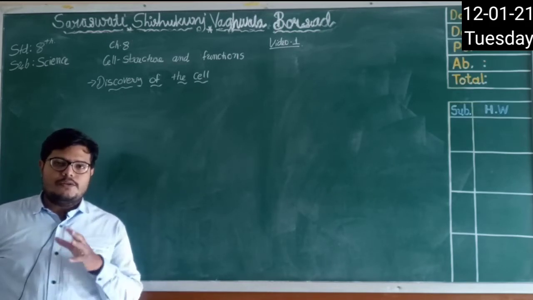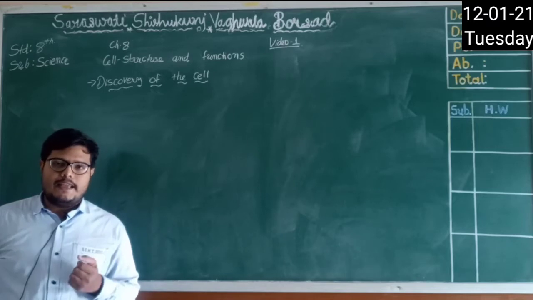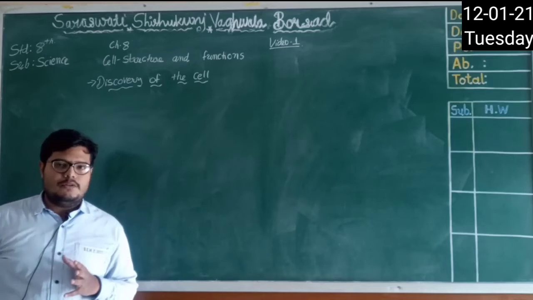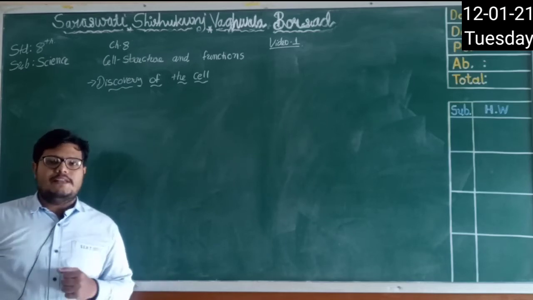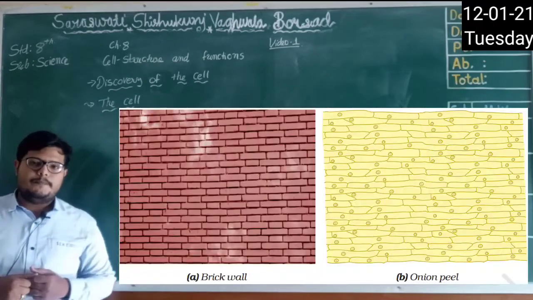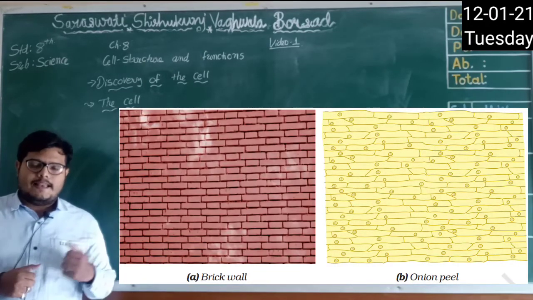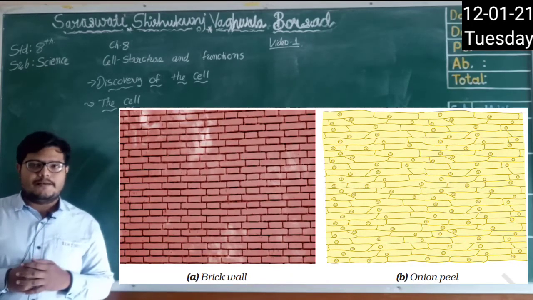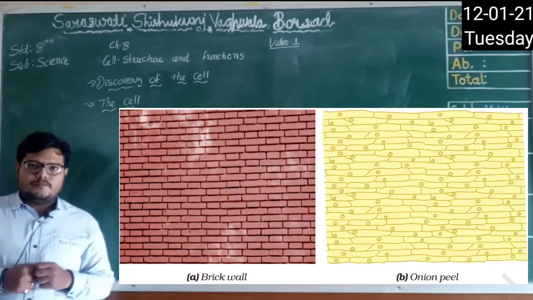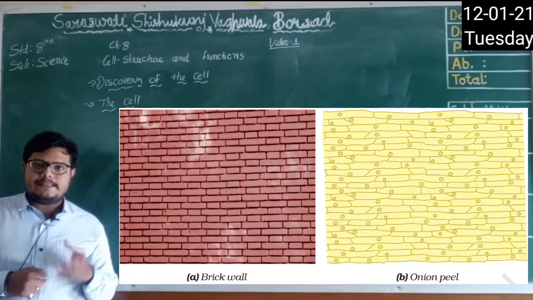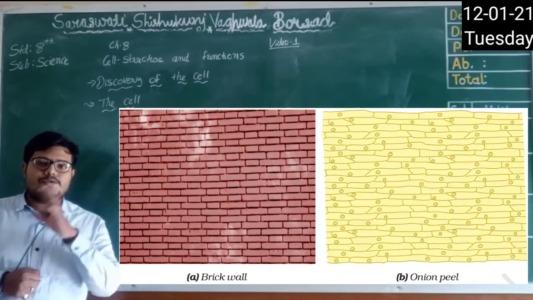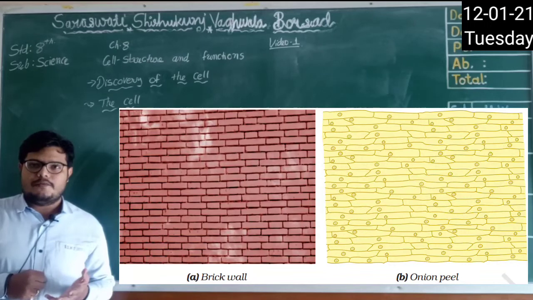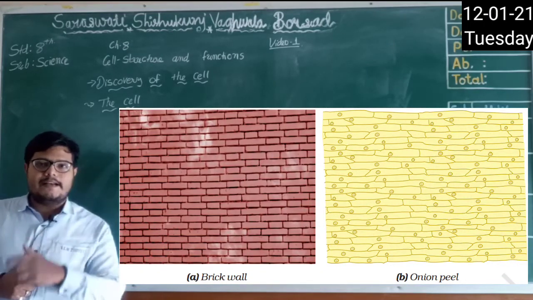After Robert Hooke, there was no information that they could get for 150 years, but right now we know many things about the cell. So let's talk about the cell. Here you can see a wall and onion cells, right? You can see it looks a little bit similar to a brick which is used to make buildings, right? The size of a brick is the same, but the structure of a building is different everywhere. Different designs we can create with the help of that basic thing, that is the brick.